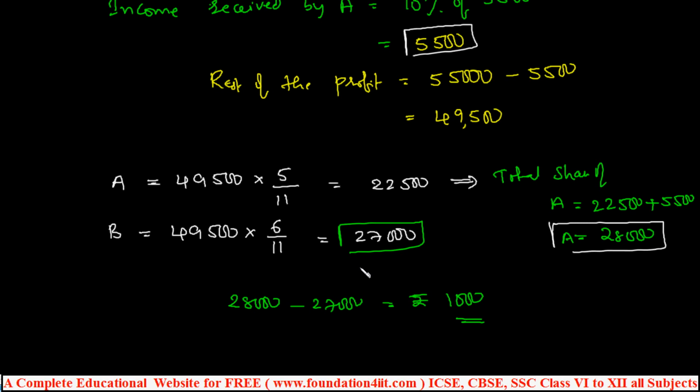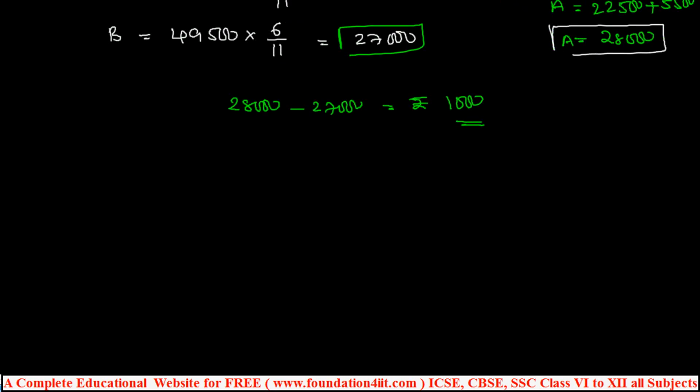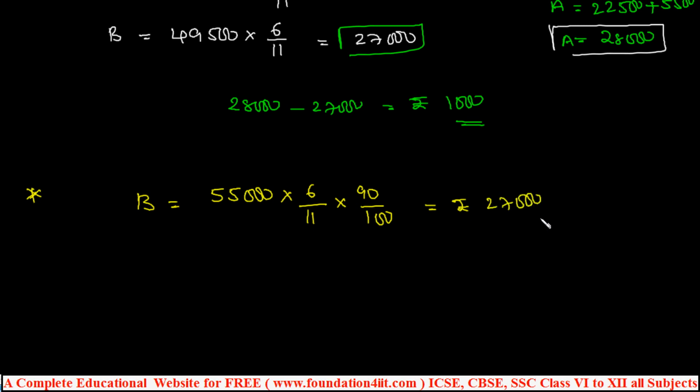And for the same type of problem, there is one simple short method we can do like this. If you want the share of B, actually 55,000 is the total profit, right? In that, 6 by 11 is the ratio, into 90%, because A is getting 10%, so for them it is only 90%. So 90 by 100. You can calculate this and directly get rupees 27,000. And the share of the income of A is the remaining.